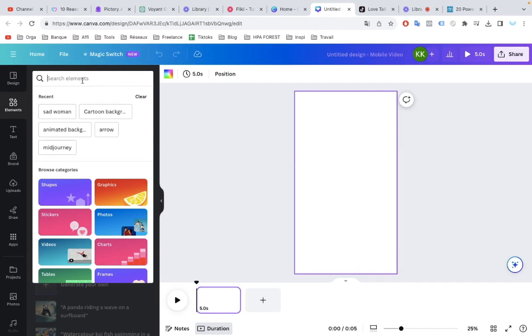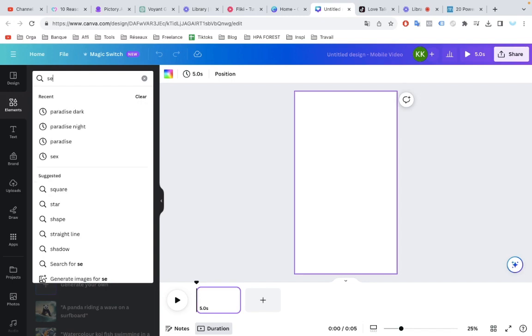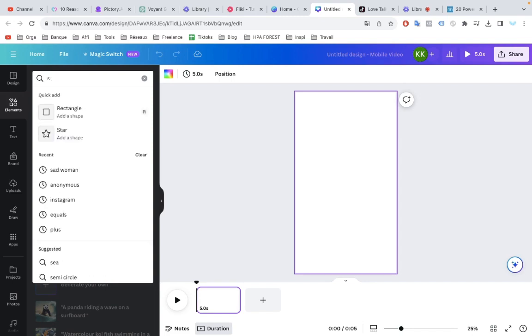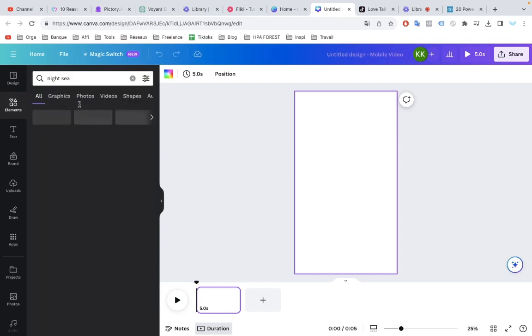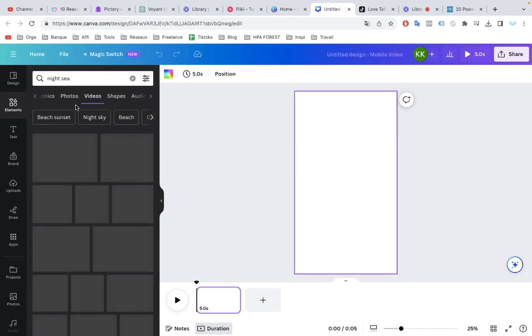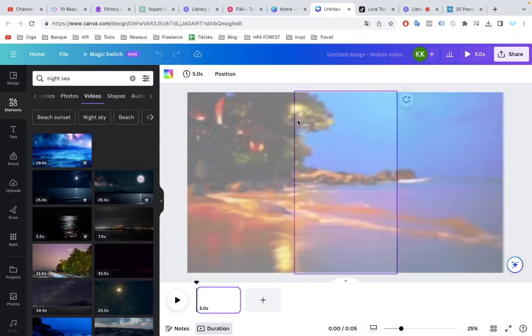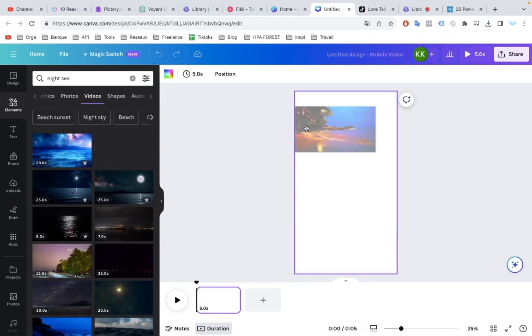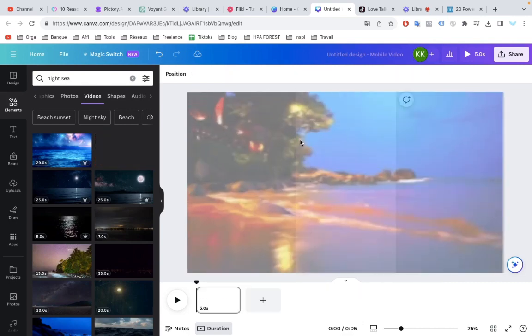So first step, let's add a video background here. In the search bar, we are going to type something like sea or night or any of those types of things. We want something that has kind of an ambient nature. So when you find the video you like, we're going to click on it, and we're going to drag it to the edge of your little editor window here.